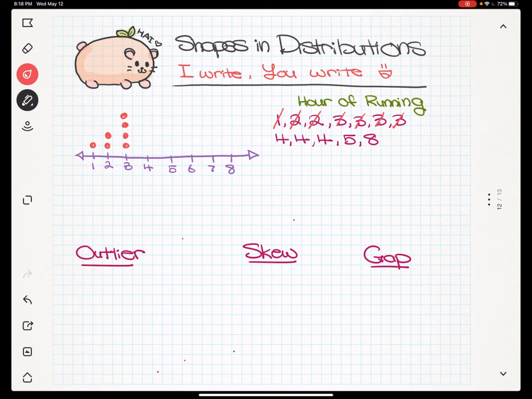Okay, because it showed up 4 times, right? And then we're going to do that for the 4. We see that 4 shows up 3 times. 1, 2, 3. You see that 5 shows up 1 time. Okay? And we see that 8 shows up 1 time.